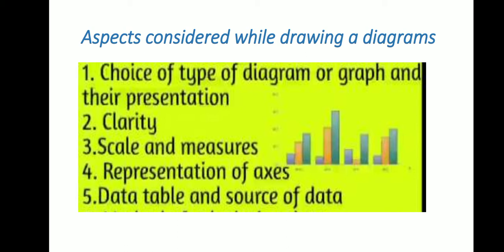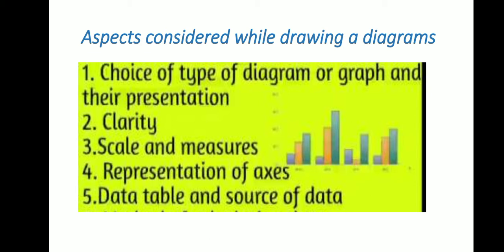Certain data can be presented in a bar diagram as well as in a pie diagram. Clarity: a picture must look neat and clear. Different colors or shades may be used to denote various components of a picture. Then scales and measures.